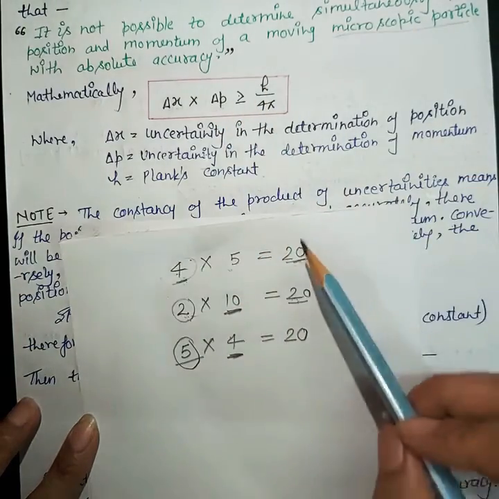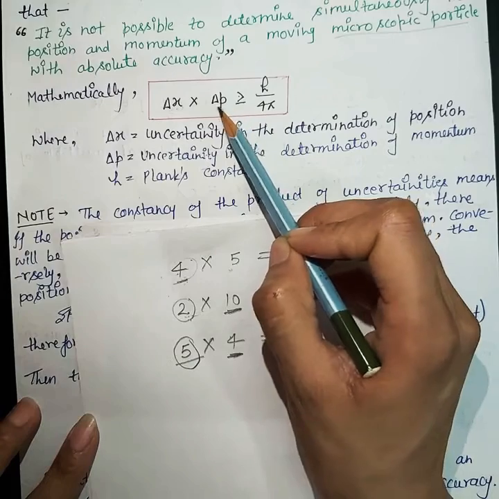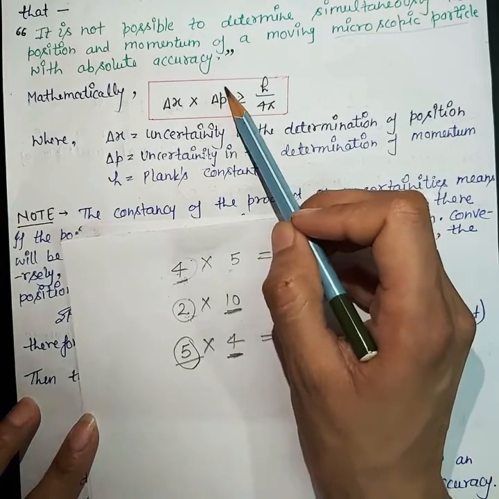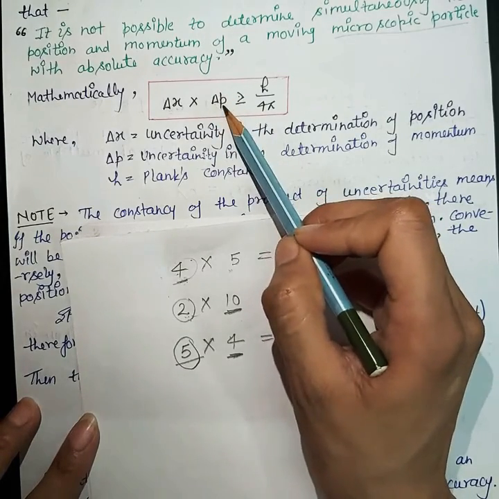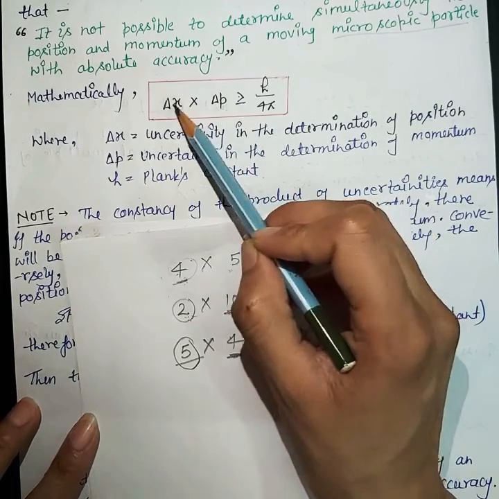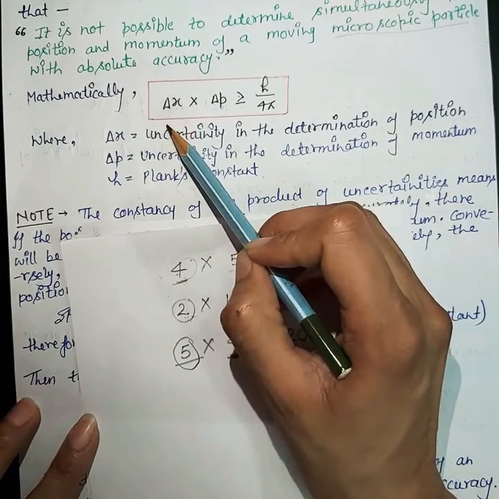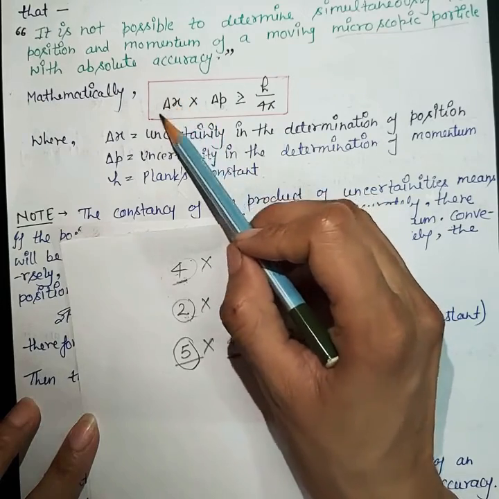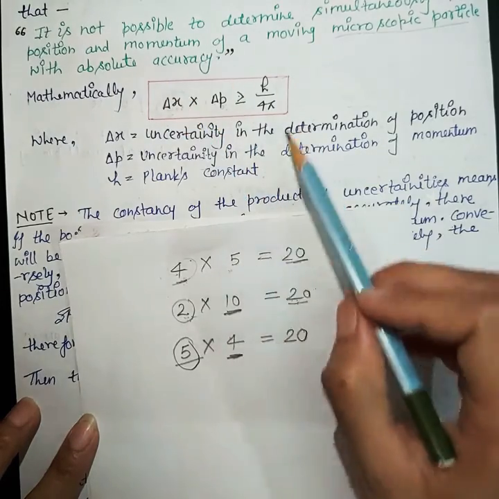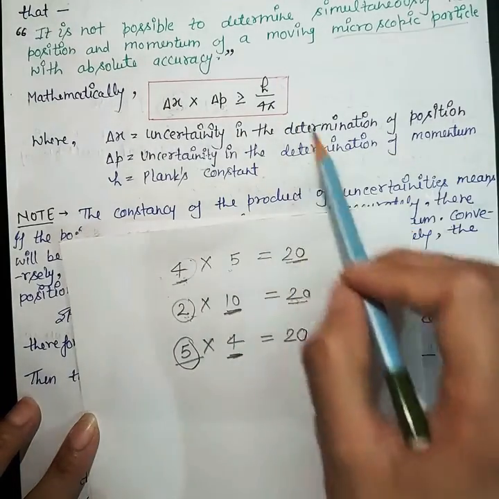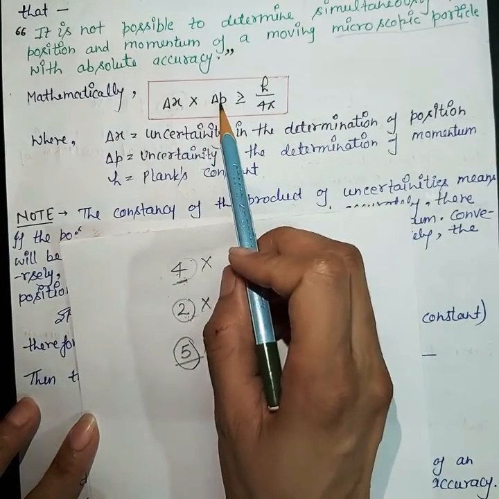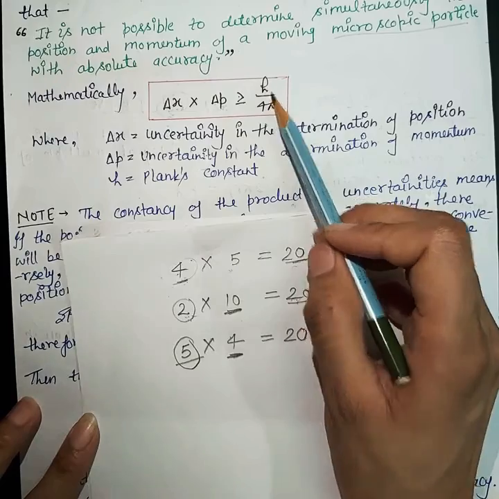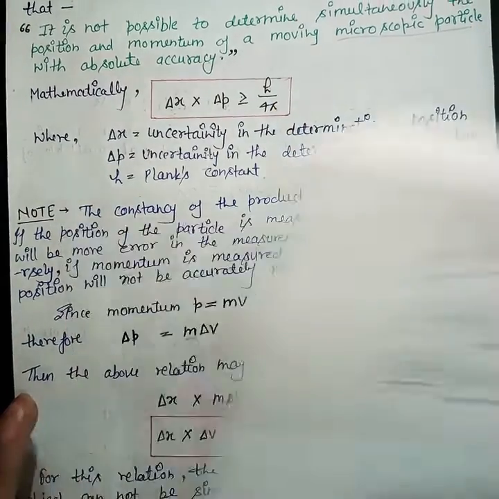And oppositely, if delta p is smaller, meaning we are measuring the momentum more accurately, then delta x will be large, meaning the uncertainty in position will be more. So this is the relation between delta x and delta p because of the constancy of the product.